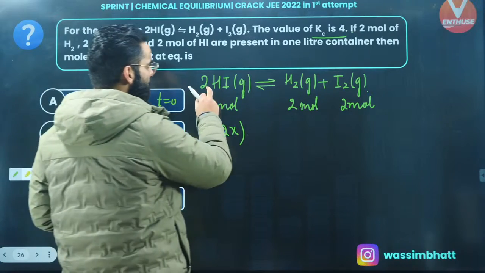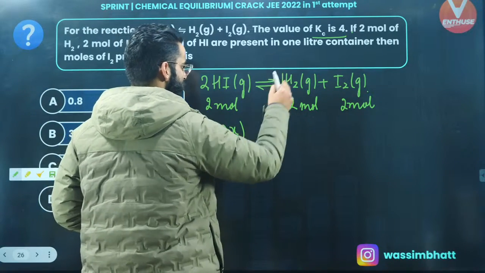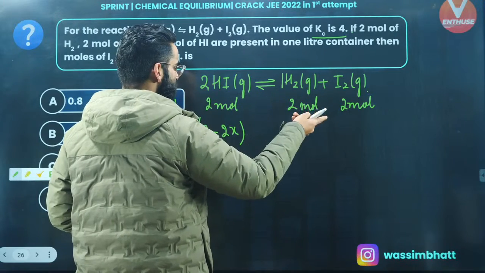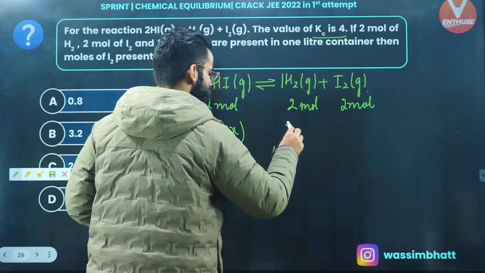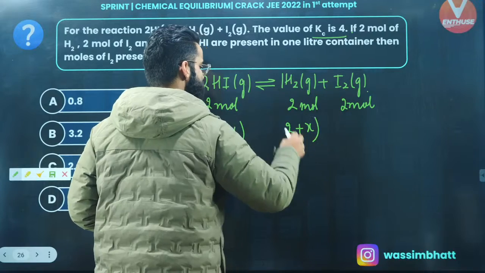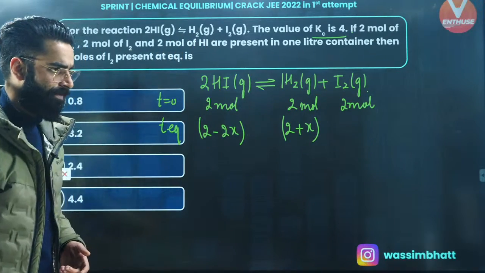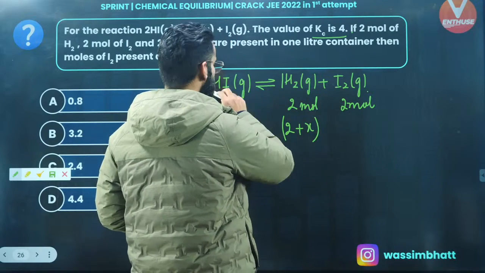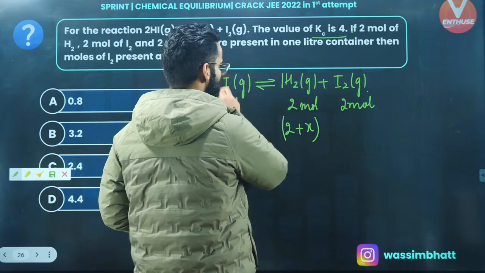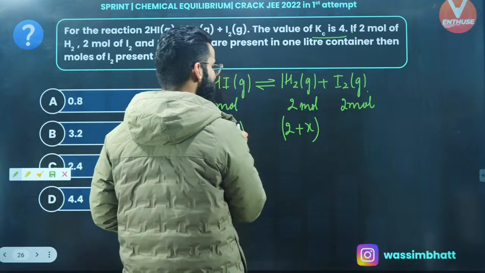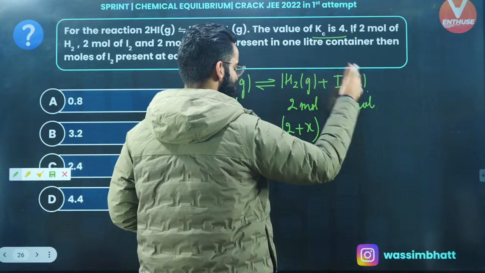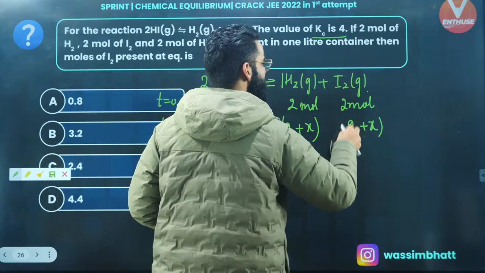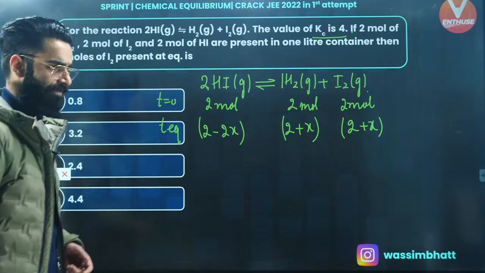Now have a look. 2 moles gives 1 mole. So 1 mole gives 1 by 2 moles. So 2x moles are going to give me 1 by 2 multiplied by 2x. Value comes out to be x. So initially there were 2 moles and x new moles would have got generated. Similarly, 2 moles give me 1 mole, so 1 mole gives me 1 by 2 moles. So from 2x, I'll be getting 1 by 2 multiplied by 2x, which comes out to be x. Already there were 2 moles in the container. There will be x new moles of I2 generated at equilibrium.